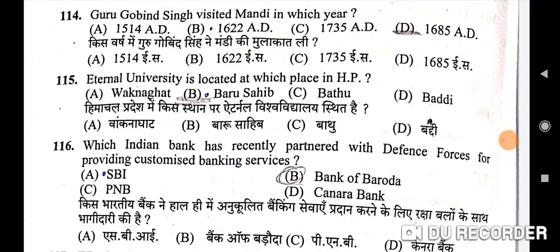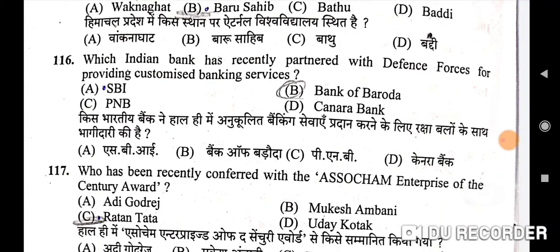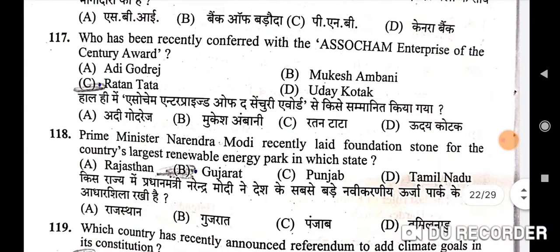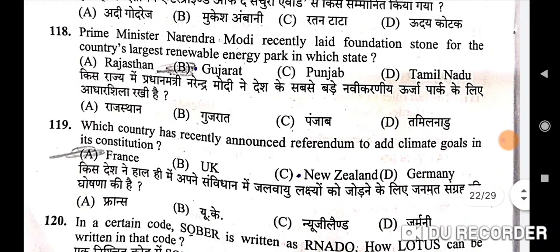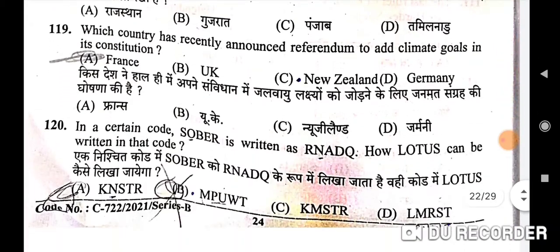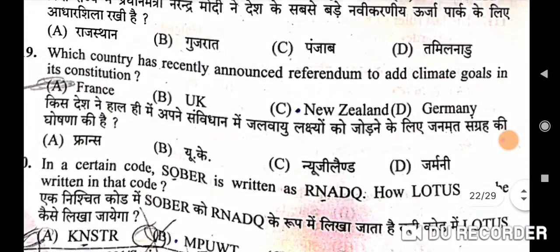Next is which Indian bank has recently partnered with defense forces for providing customized banking services? Bank of Baroda. B is the correct option here. Next is who has been recently conferred with the Assocham Enterprise of the Century Award? Correct option is C, Ratan Tata. Next question is Prime Minister Narendra Modi recently laid foundation stone for the country's largest renewable energy park in which state? Correct option is B, Gujarat. Next question is which country has recently announced referendum to add climate goals in its constitution? A, France is the correct option here.